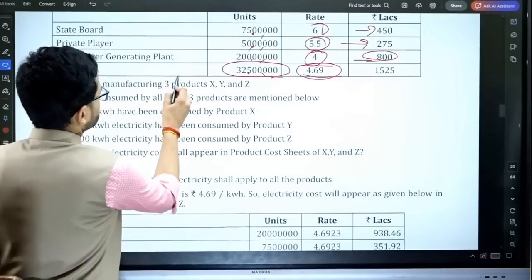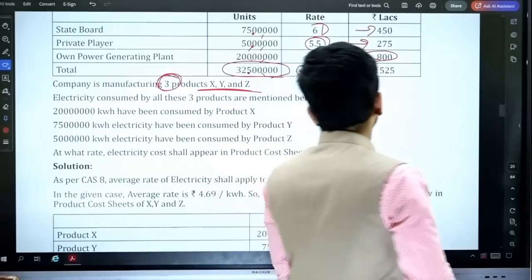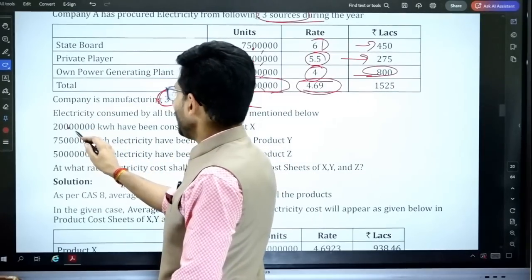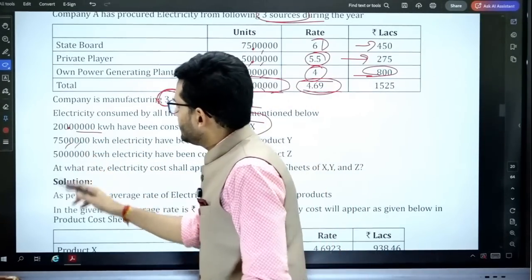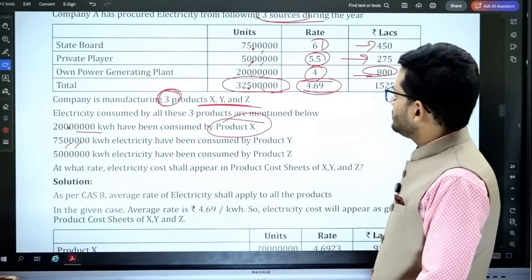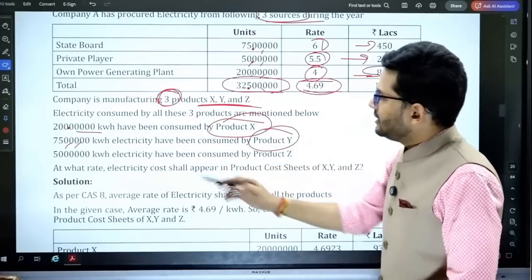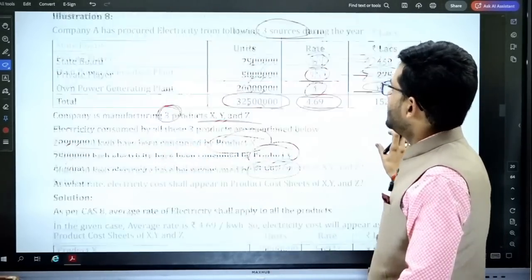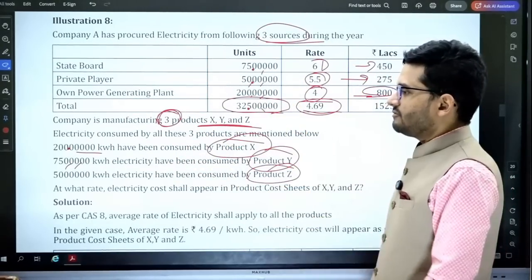Company is manufacturing 3 products, X, Y and Z. Electricity consumed by all 3 products is mentioned below. 200 lakh kilowatt hour has been consumed by product X, 75 lakhs kilowatt hour by product Y, and 50 lakhs kilowatt hour by product Z. So all the 3 products have been consuming this cost of electricity.